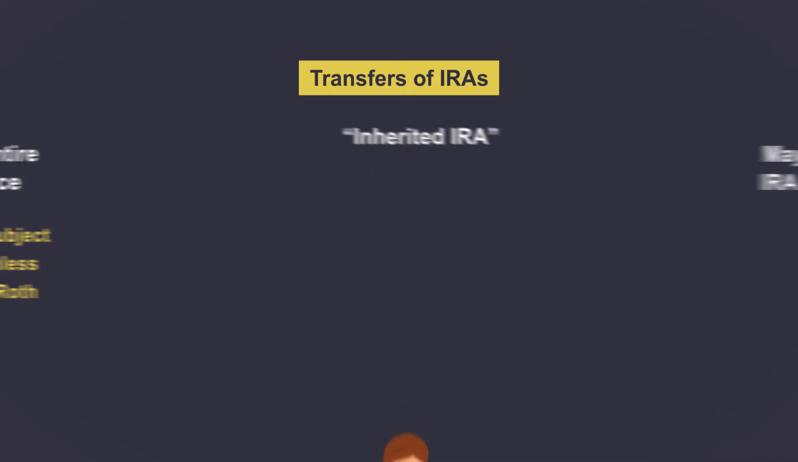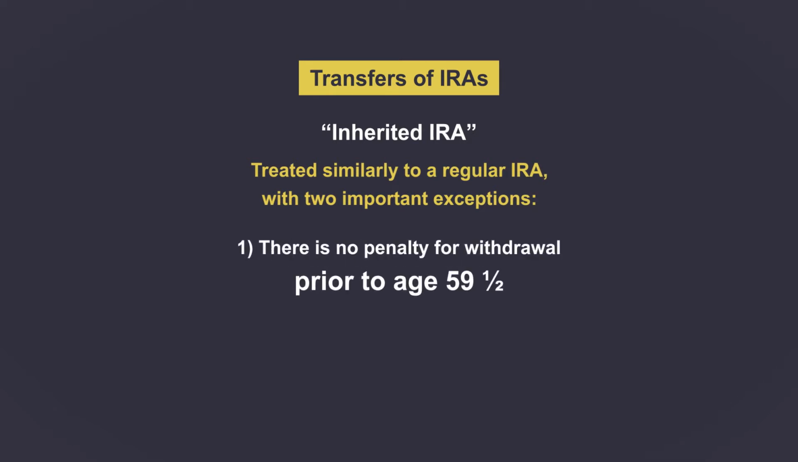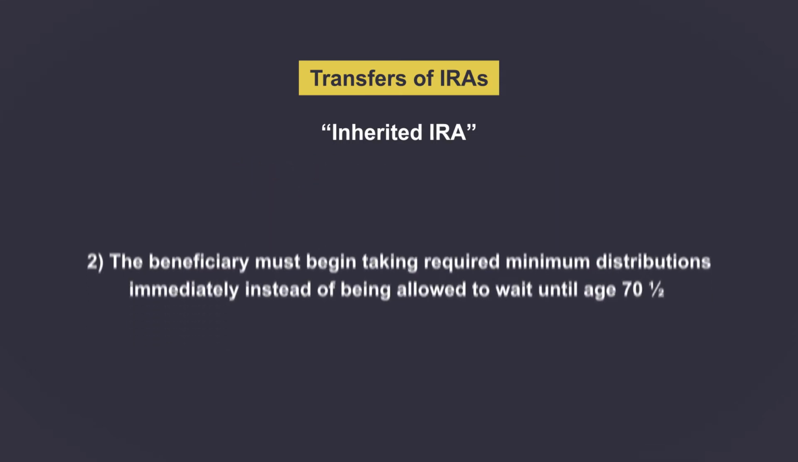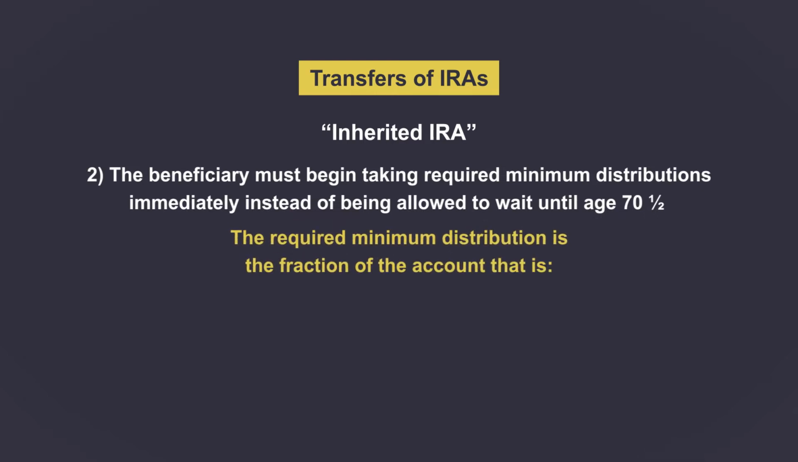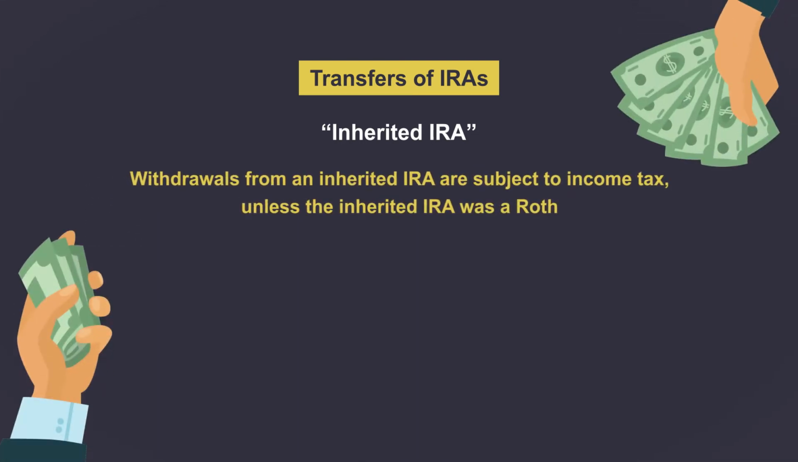An inherited IRA is treated similarly to a regular IRA, with two important exceptions. 1. There is no penalty for withdrawal prior to age 59.5. 2. The beneficiary must begin taking required minimum distributions immediately instead of being allowed to wait until age 70.5. As with a regular IRA, the required minimum distribution amount is the fraction of the account that is 1 divided by the holder's life expectancy. Withdrawals from an inherited IRA are subject to income tax, unless the inherited IRA was a Roth.